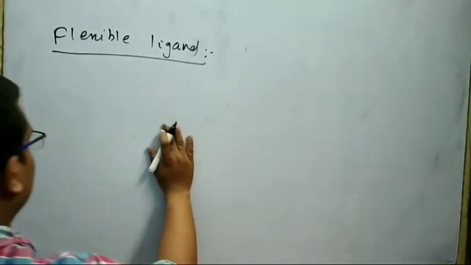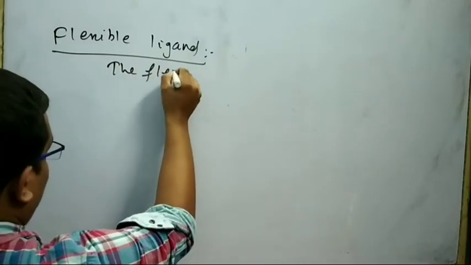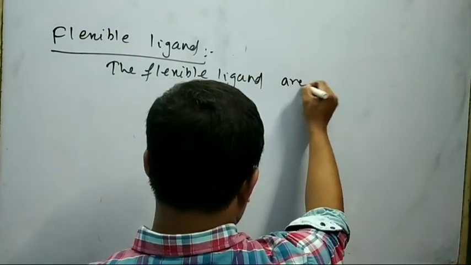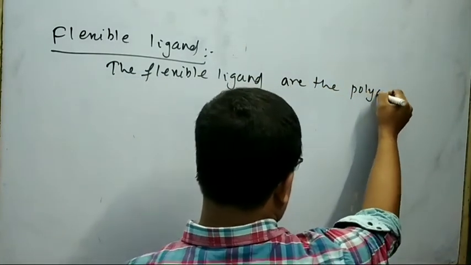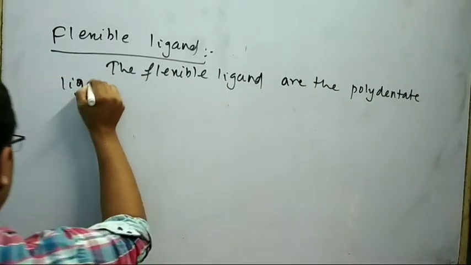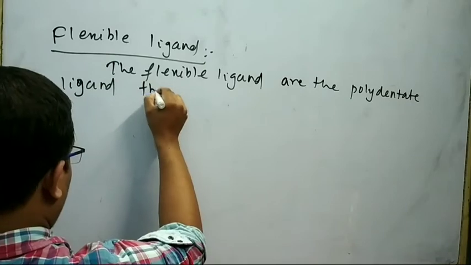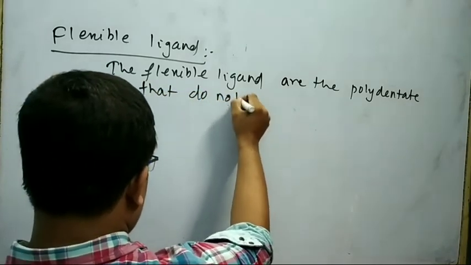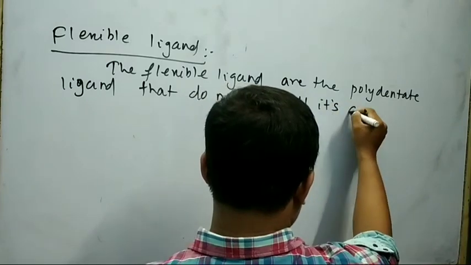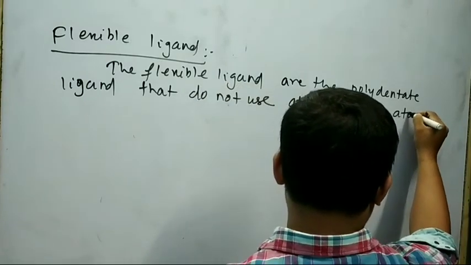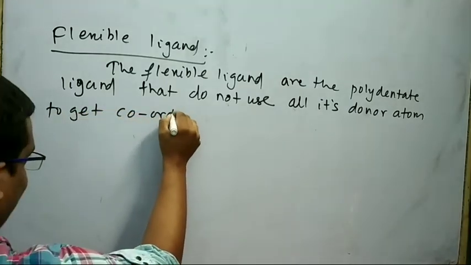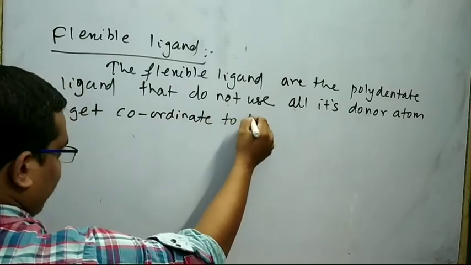So I can write, the flexible ligands are the polydentate ligands that do not use all their donor atoms to coordinate to the metal ion.